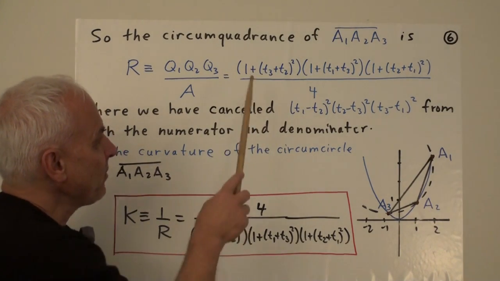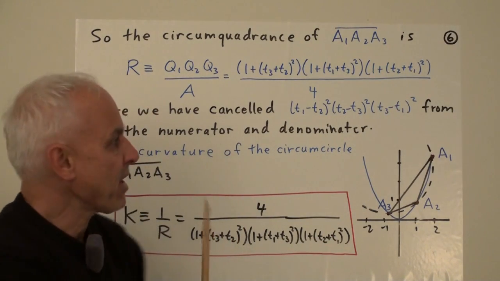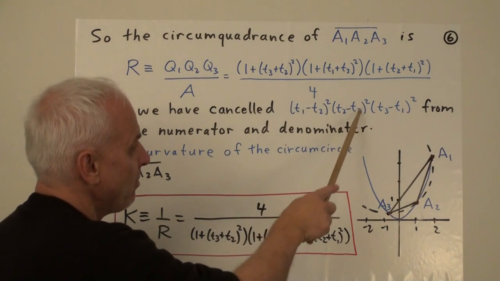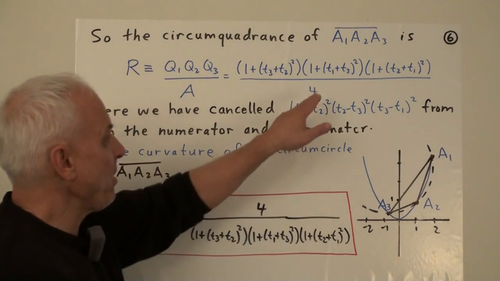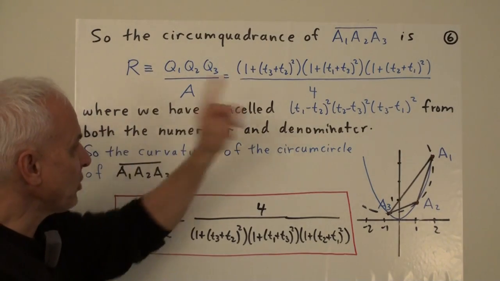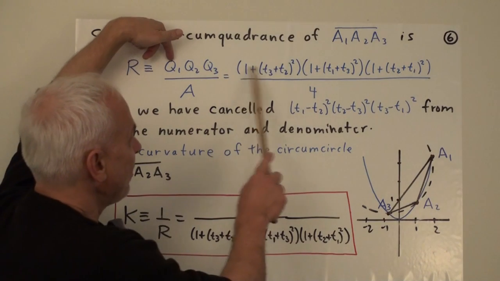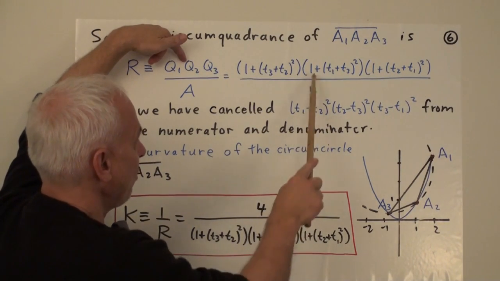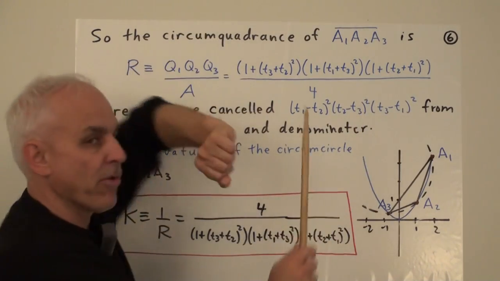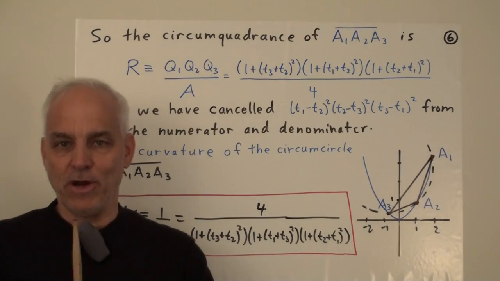Okay, and that turns out to be this term times this term times this term divided by 4. Because we've just canceled this factor (t1 minus t2) squared, (t2 minus t3) squared, and (t3 minus t1) squared. That will be common in the numerator and denominator here. After all, the quadria was just 4 times this thing, and the q1 was this thing times this. The q2 will be this times this, and the q3 will be this times this. So this factor will appear both in the numerator and the denominator, and happily we can cancel them both from the numerator and denominator.